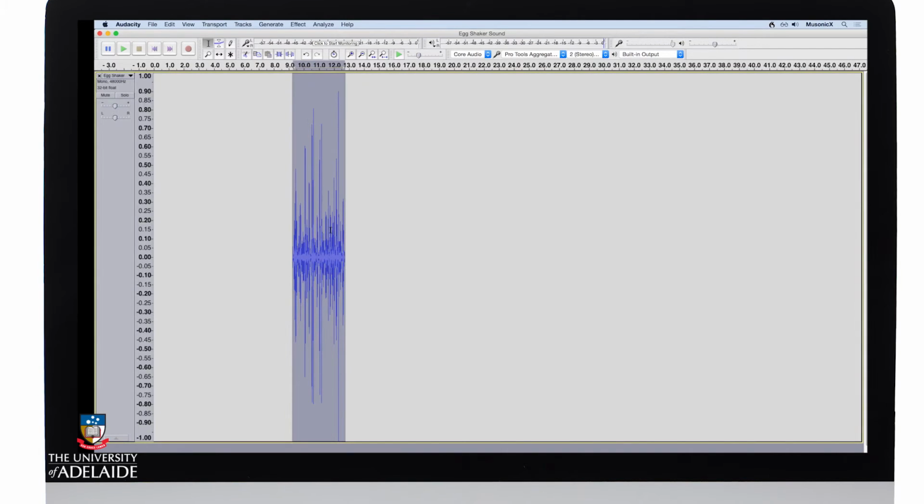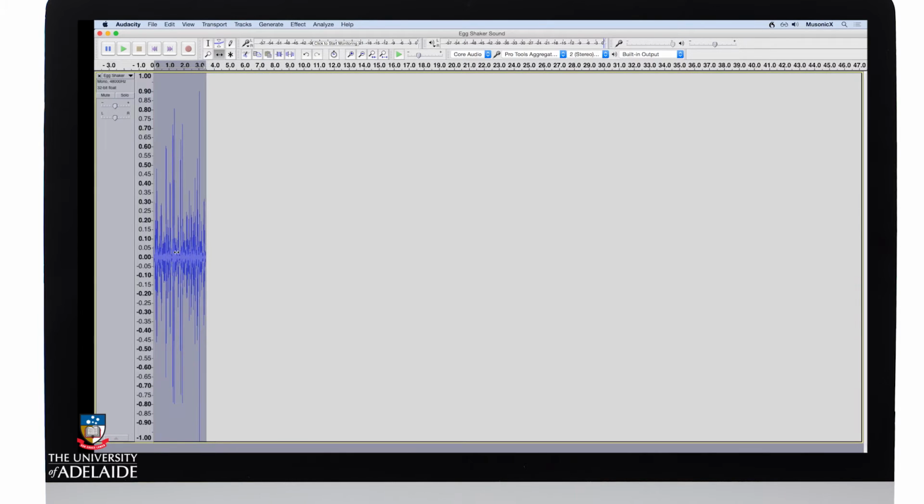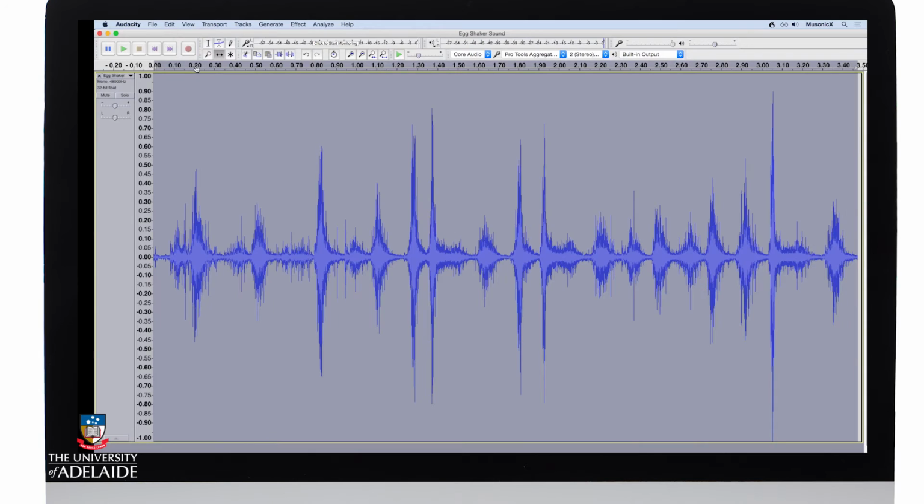Okay, let's move this to the start of the track. So I'll click the Move tool and I'll drag that section right back to zero. Okay, let's see if we can increase the horizontal zoom. There we can see the full waveform. Let's click play again.